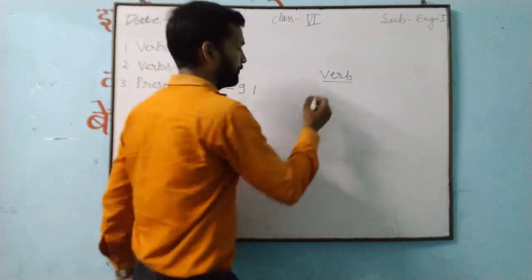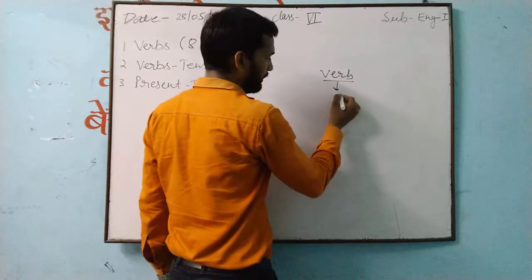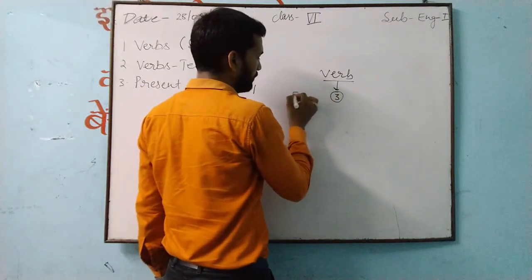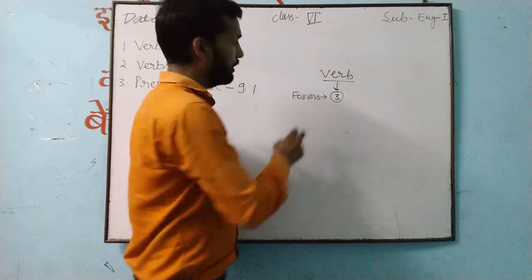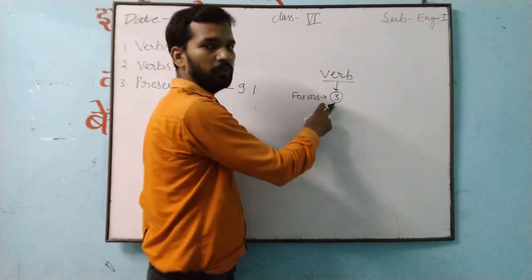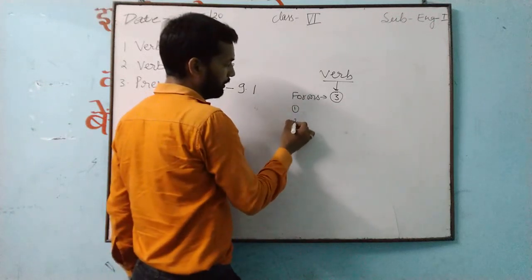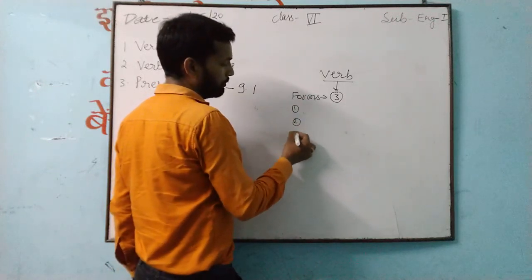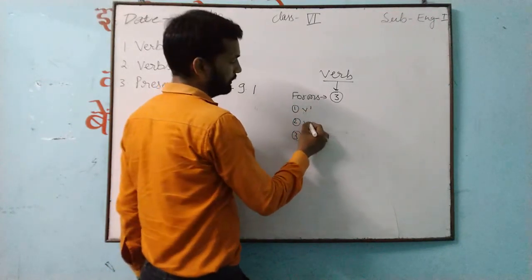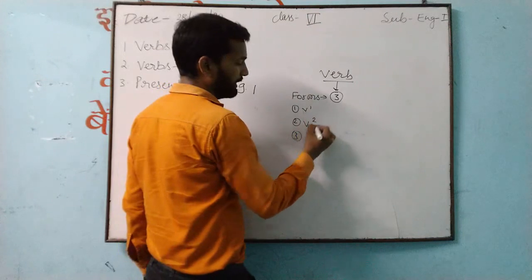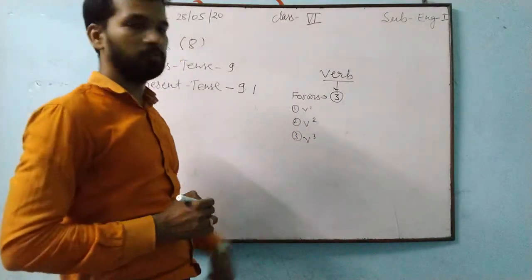And how will you recognize it? A verb always has three forms. Form number 1, form number 2, form number 3. Form number 1 is known as the first form of the verb, form number 2 as the second form of the verb, and form number 3 as the third form of the verb.